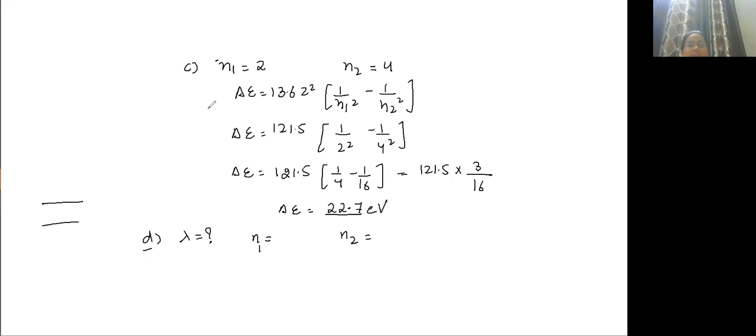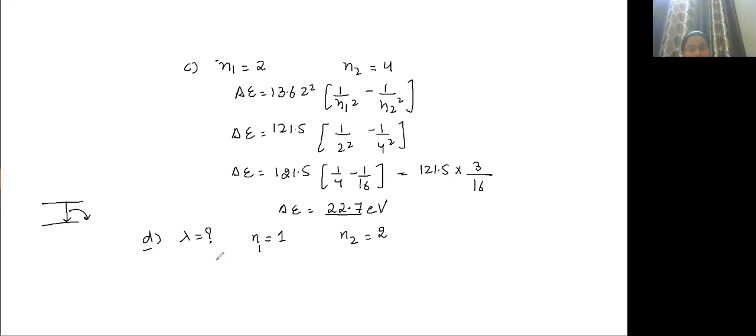Now some of you are getting confused that N1 we should put as 1 or 2. You can put N1 as 1 and put N2 as 2. You will get energy in positive, but this is emission, so energy will be negative. Simple. And negative sign simply represents that this is emission, nothing else. Wavelength cannot be negative, it represents that this is emission. Ayan, wavelength is not negative, it simply represents that it is coming down.